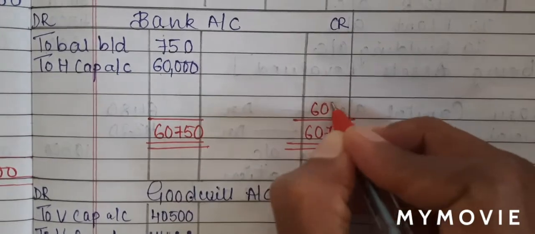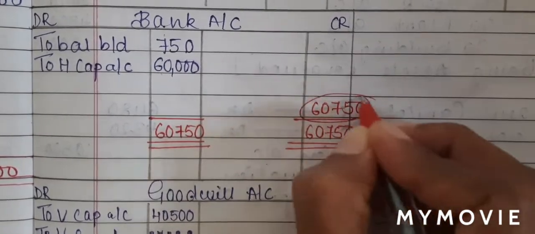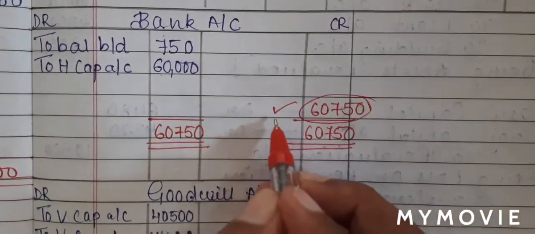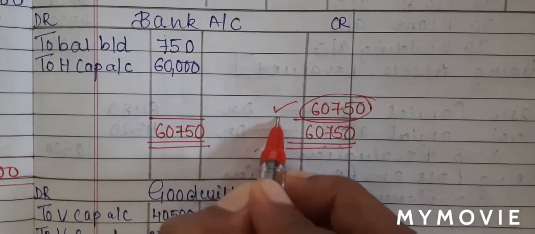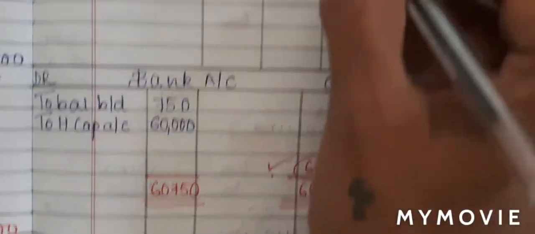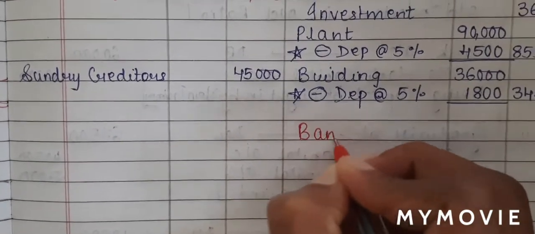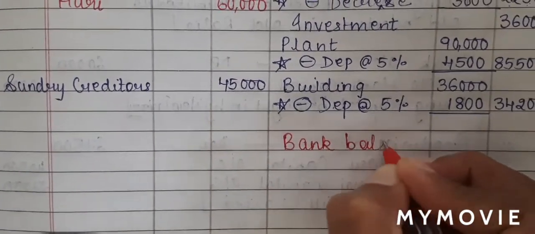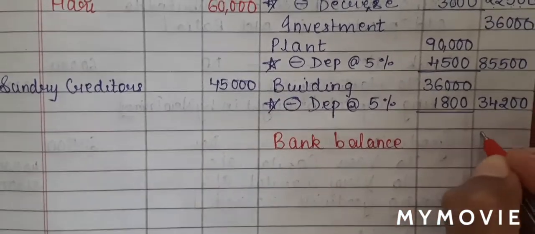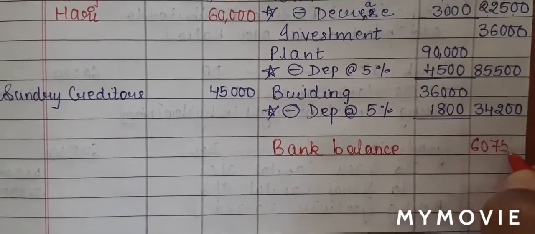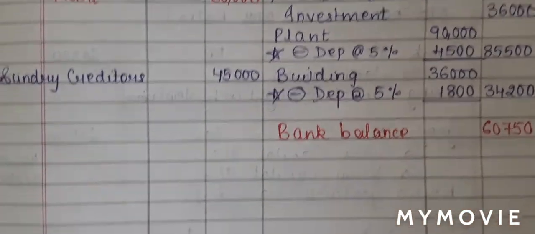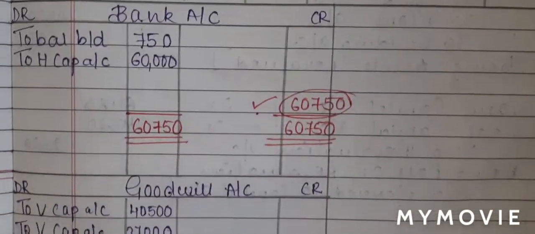There's nothing to minus, so 60,750 is the balance. It is on the credit side. It will go on to the debit side, that is on the asset side. So on the asset side, I'll write down bank balance 60,750.